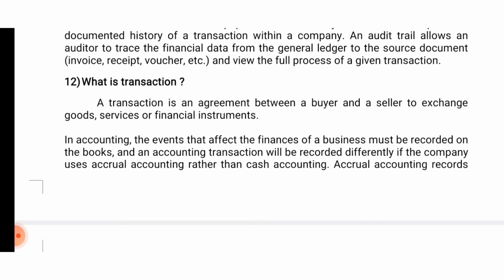What is transaction? A transaction is an agreement between a buyer and a seller to exchange goods, services or financial instruments. In accounting, the events that affect the finances of a business must be recorded on the books, and an accounting transaction will be recorded differently if the company uses accrual accounting rather than cash accounting.